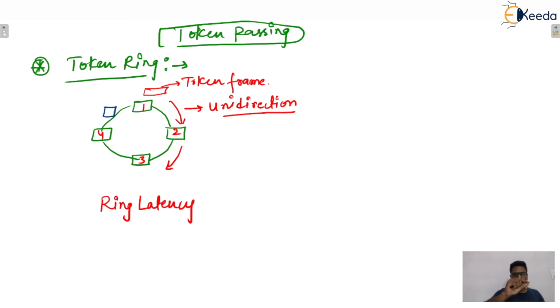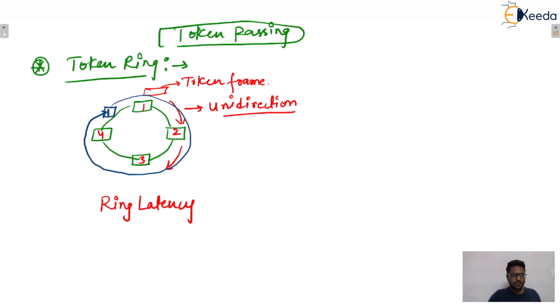That means the entire data will circulate once. Let's say one bit is there. After circulating once, that particular bit will be at its own previous place. That is the meaning of one circulation.